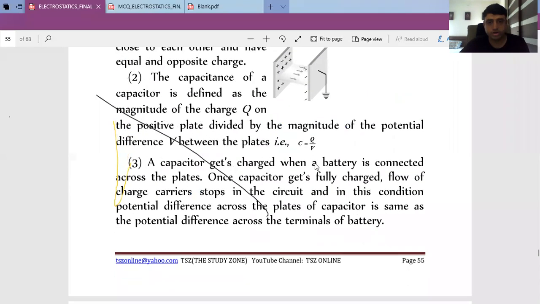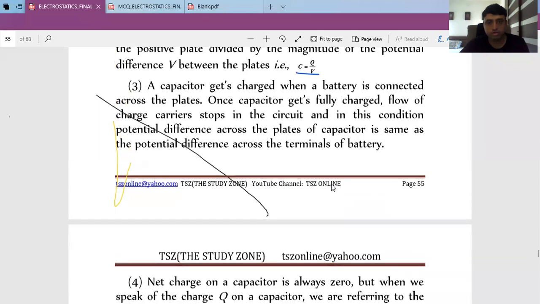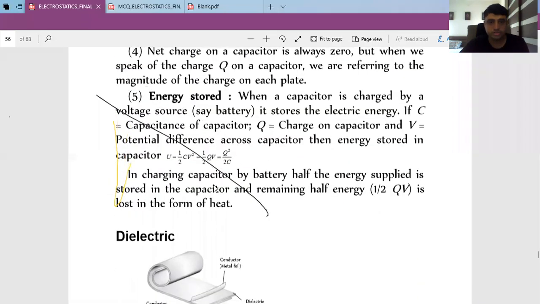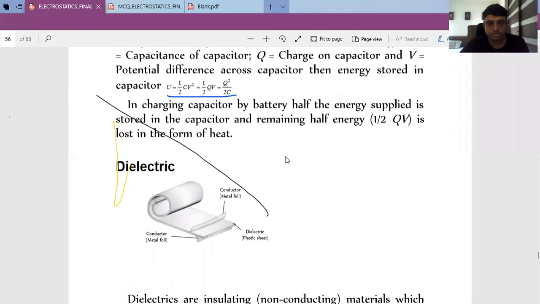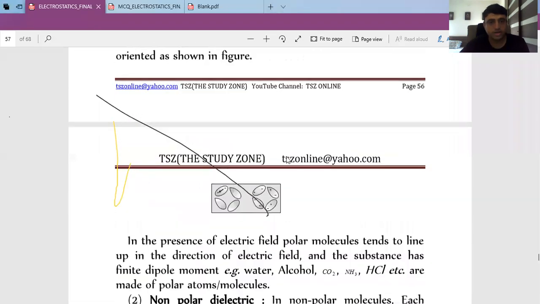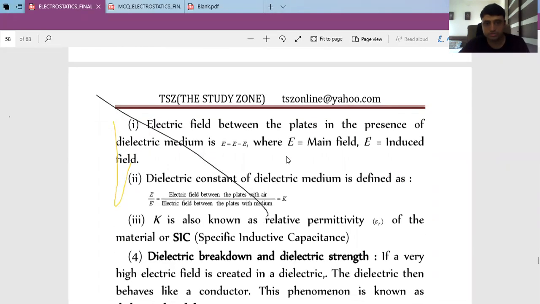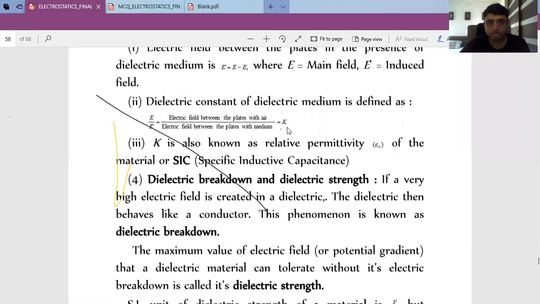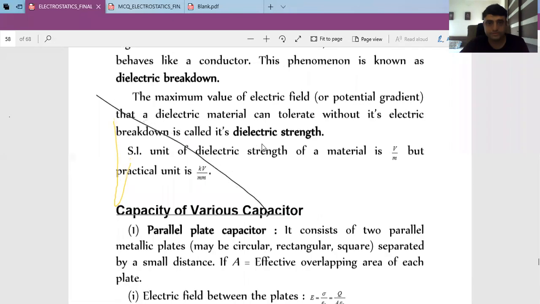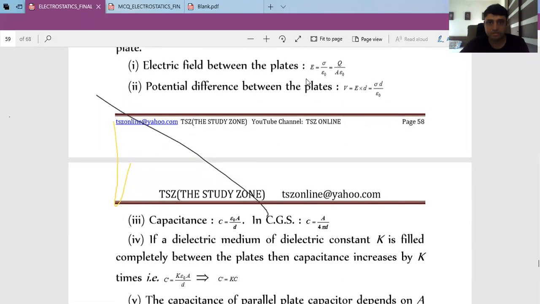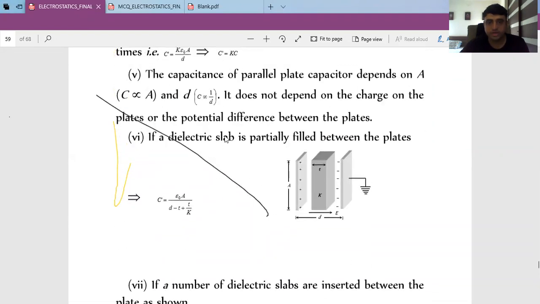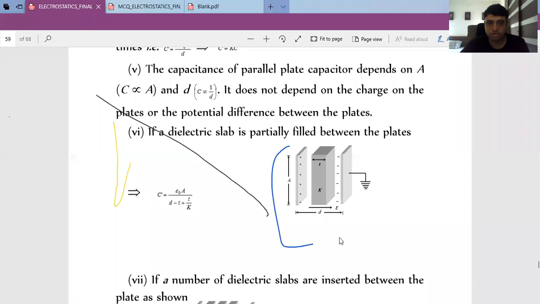Capacitor or conductor, C equals Q by V or Q equals CV. Energy stored in a capacitor, the formula is the same as that. Dielectric means an insulator. These concepts we have discussed. Dielectric constant is the electric field in air upon the electric field in a medium. Then the basic concept that we have already discussed. Okay, this one is good.